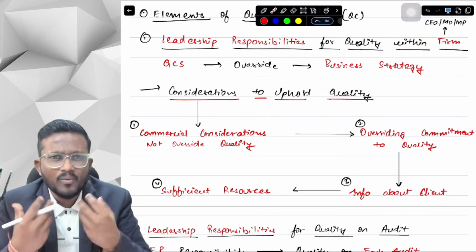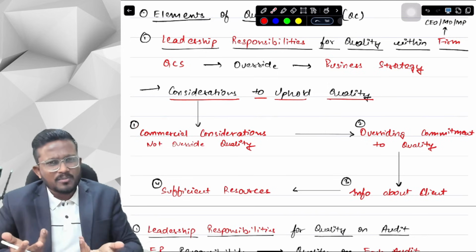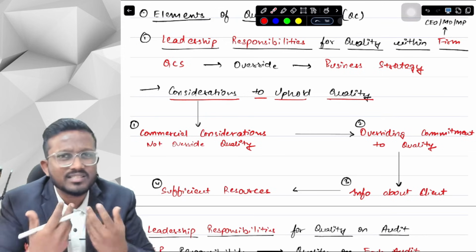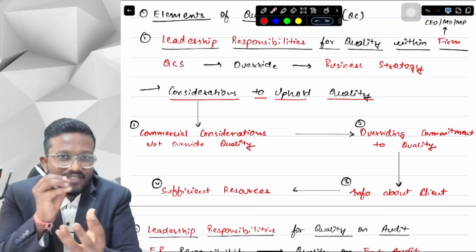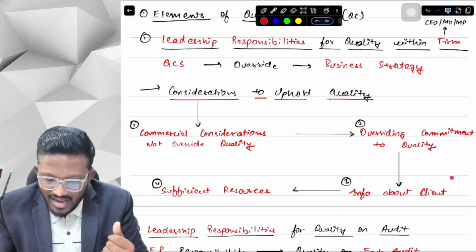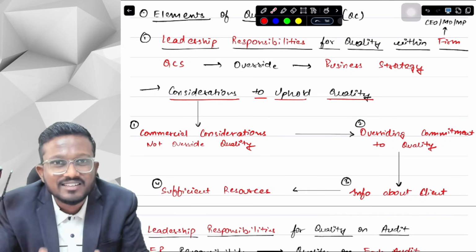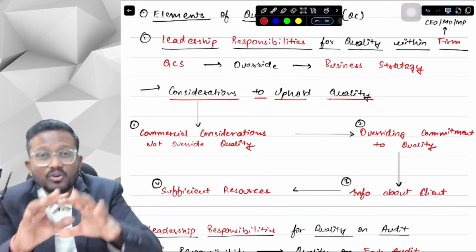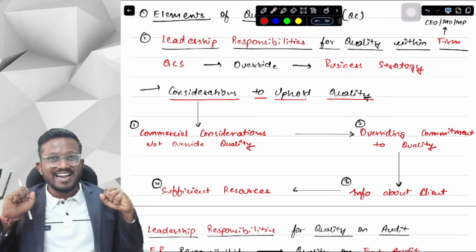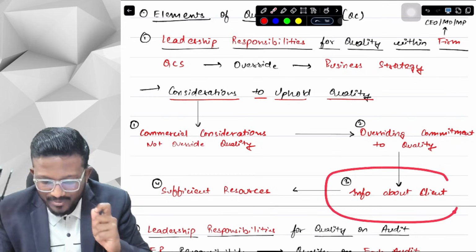And if we want to provide some services with quality to the client, then we will first have to obtain information about the client, like who the client is, how the client is, what the operations of the client are. After that, we can provide services with quality, right? For obtaining the information, we will have to deploy our resources, our personnel, our time and efforts to gather all the information about the client. So yes, sufficient resources is what we want to gather information about the client.